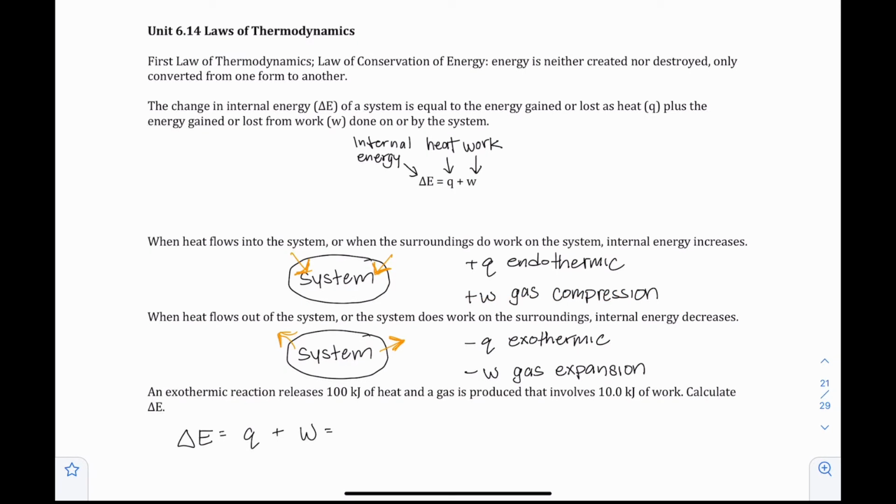Our example says an exothermic reaction releases 100 kilojoules of heat and a gas is produced that involves 10 kilojoules of work. Since our reaction is exothermic, Q will be negative. And since gas is being produced, W will also be negative.